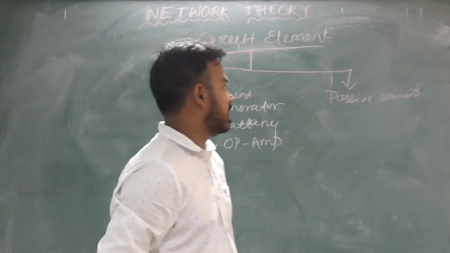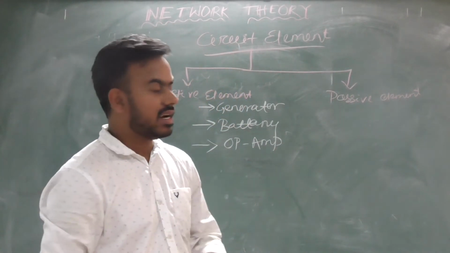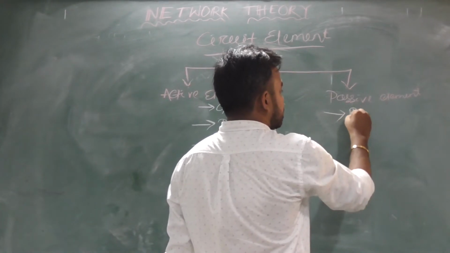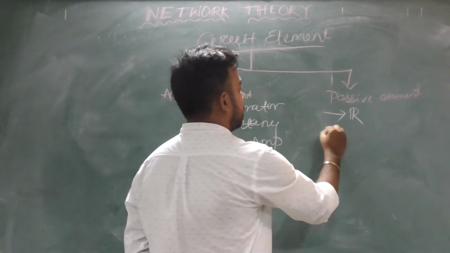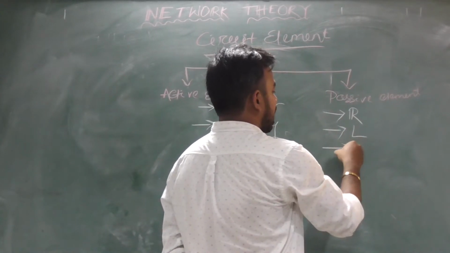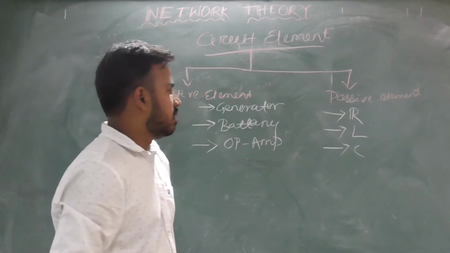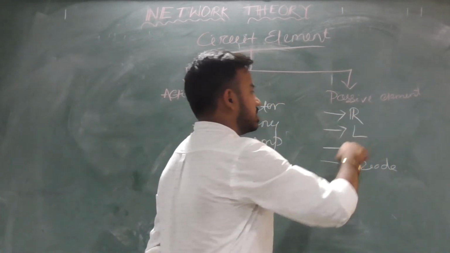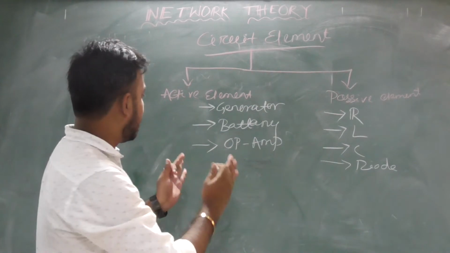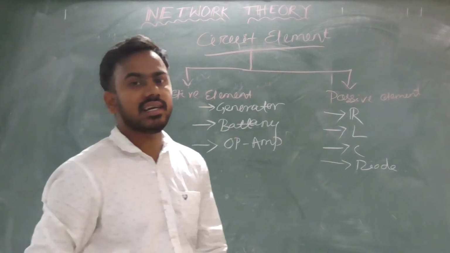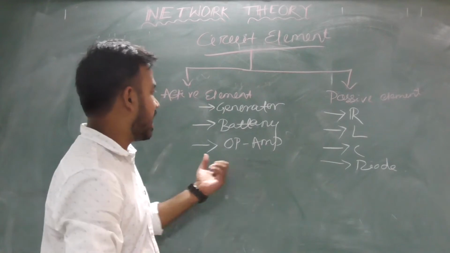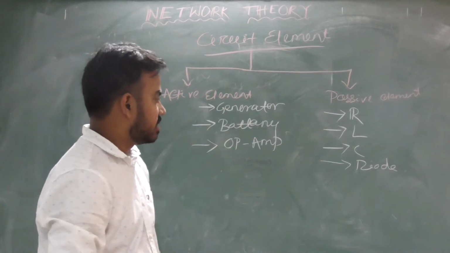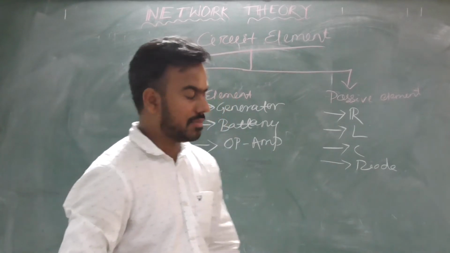Now what is a passive element? Passive elements cannot generate energy. You can say a resistor is a passive element. Similarly inductors, capacitors, diodes, these are passive elements. So the element which can generate energy is called an active element, and the passive element, which cannot generate energy, is called a passive element.